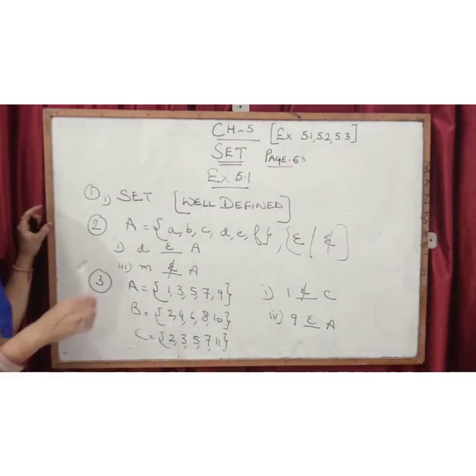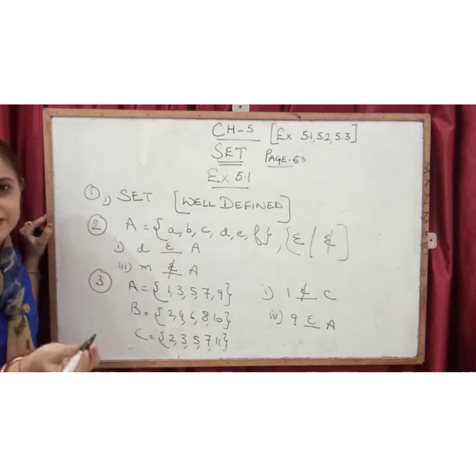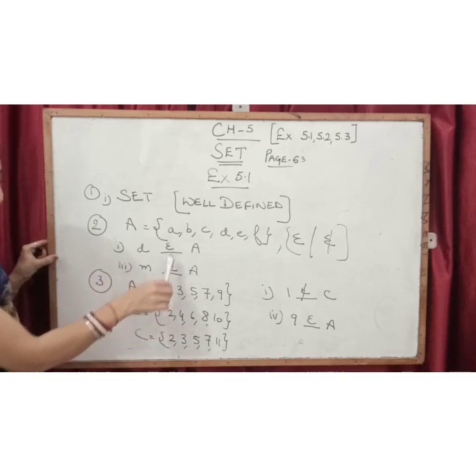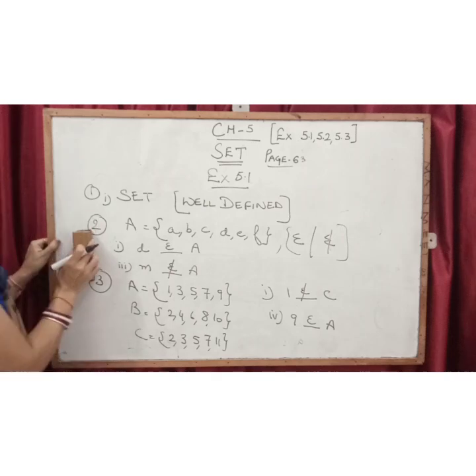Now I think it is clear. Whichever is well defined, that is a set. Whichever is not well defined, that is not a set. And here also you have to put only the symbol belongs to, does not belong to. Third one is also the same. Now see the fourth one.